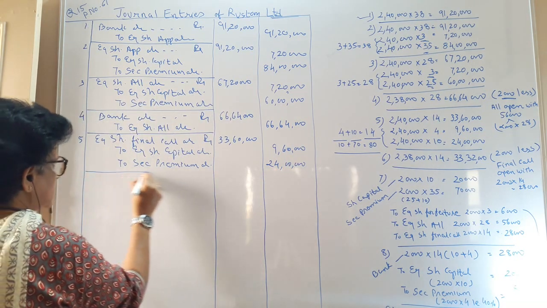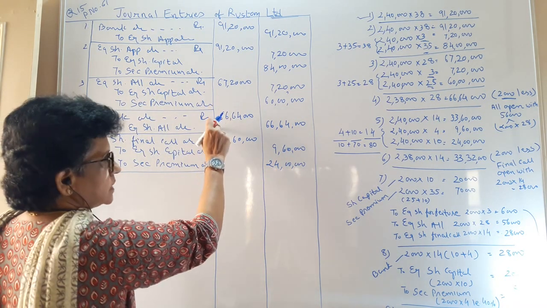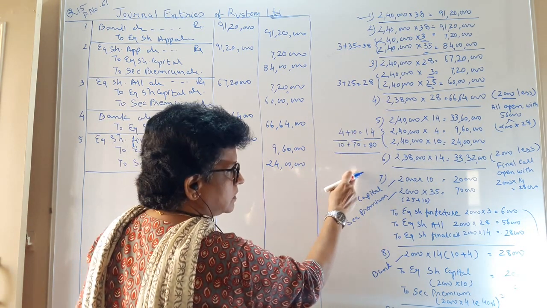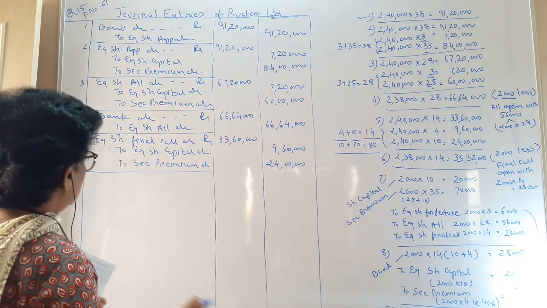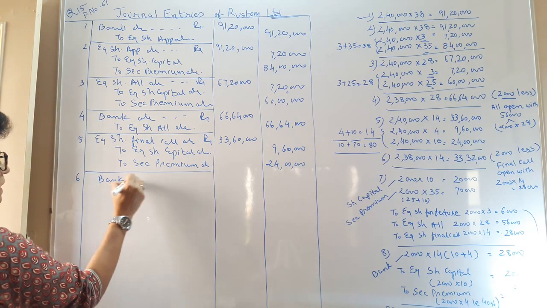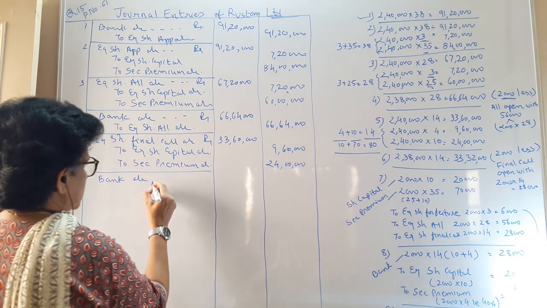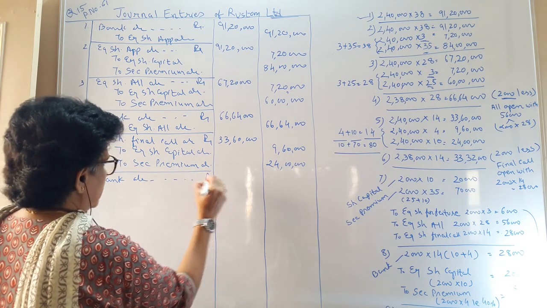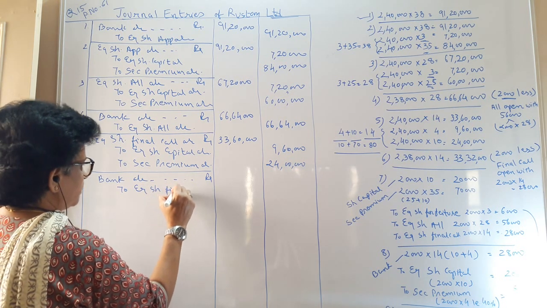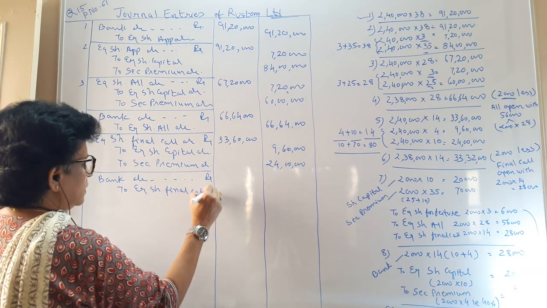Now, the person who has not paid 2000 shares at time of allotment, it is understood that he is also not going to pay for the final call. So our final call entry of a bank is going to be less with that 2000 shares. So bank account debit to equity share final call account.